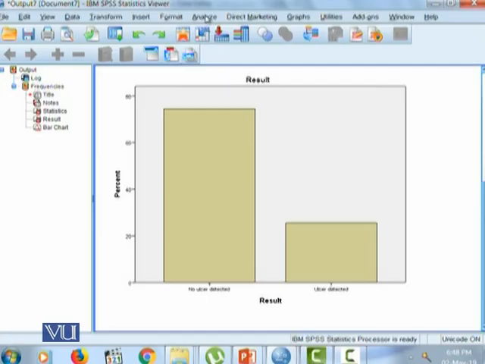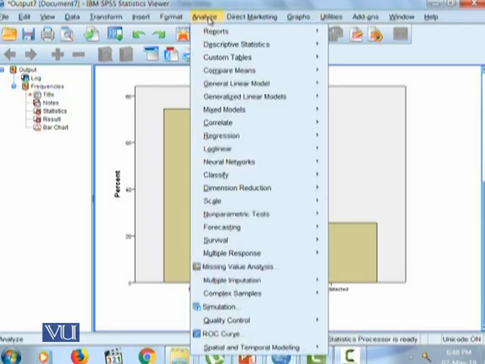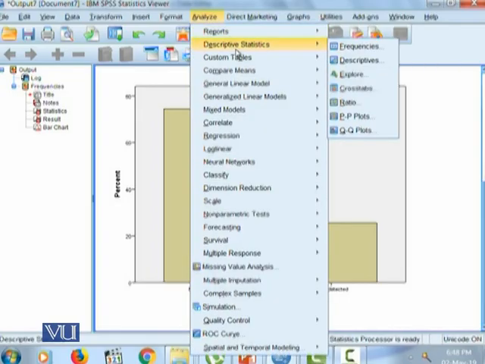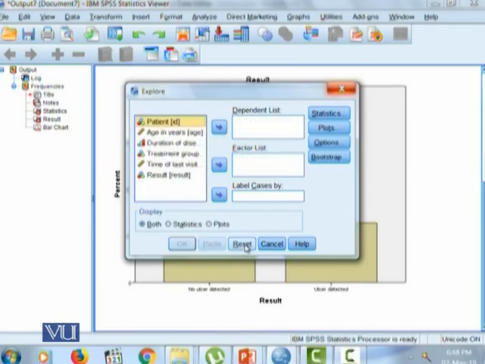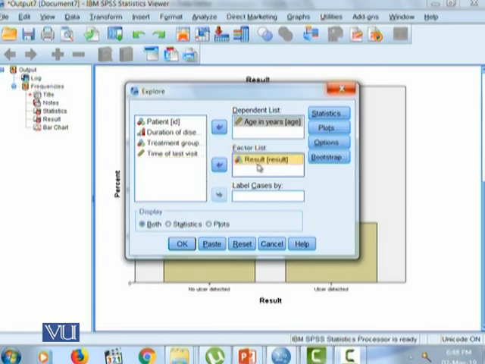Similarly, one can also report a quantitative variable in the data. For the quantitative variable, one way is that we simply go to the frequencies and click on all the options. The other is to look at Explore. Here we want to see how age is distributed among the various categories of the results.